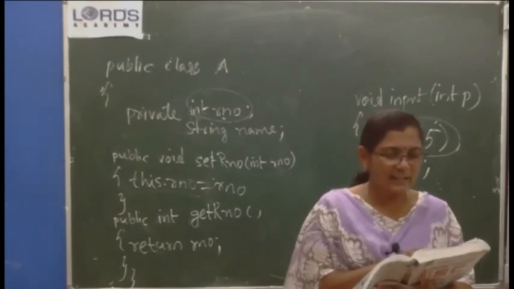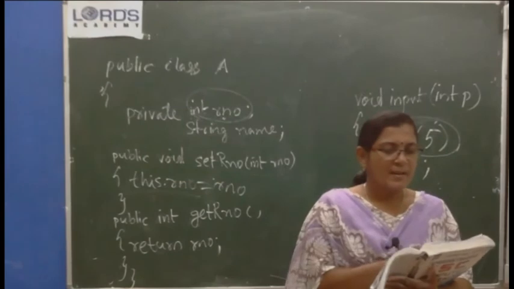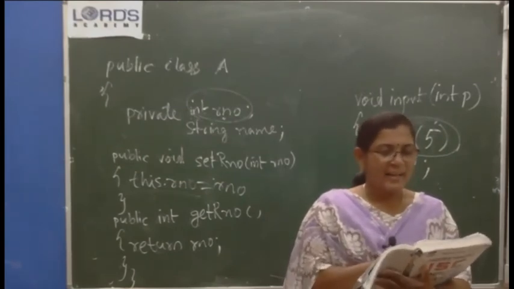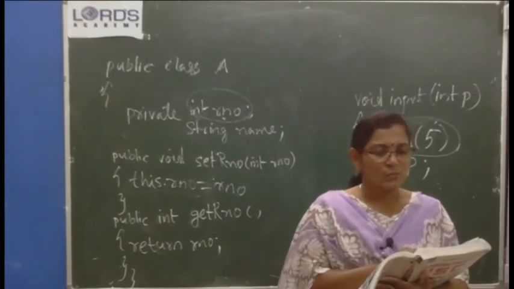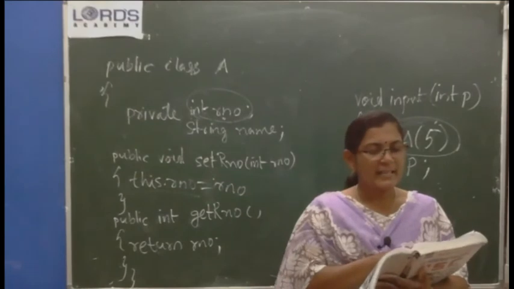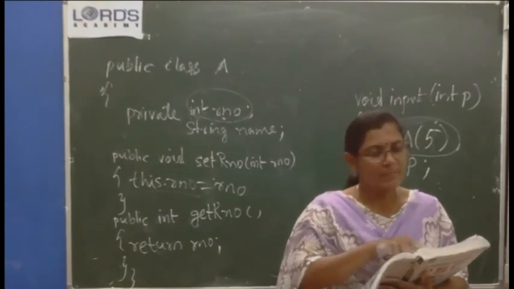It is not a characteristic of ABC. X equal to P. Then int add method. S equal to X into X. Where did we get this X? It is a characteristic of XYZ, the subclass.